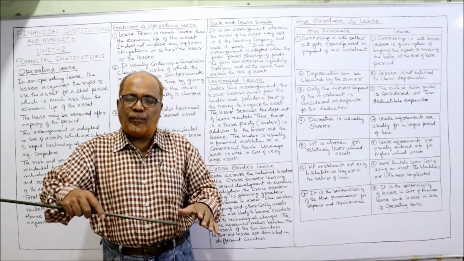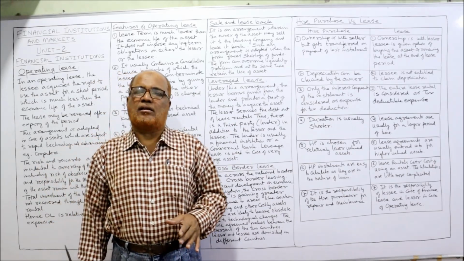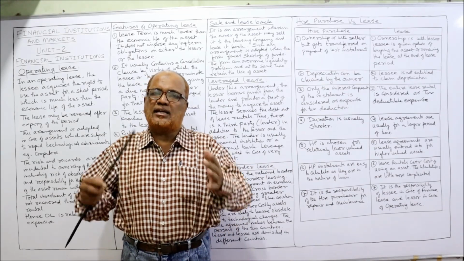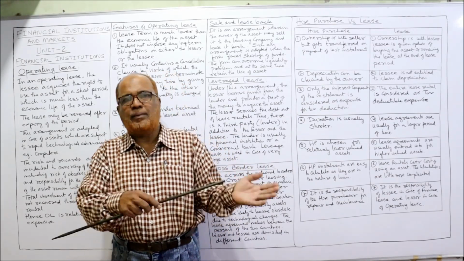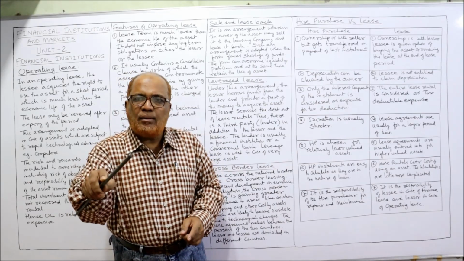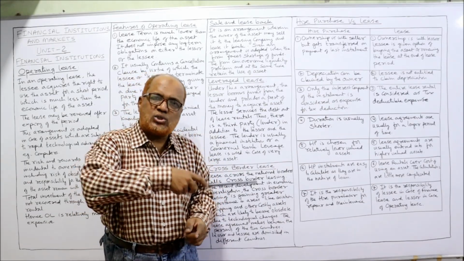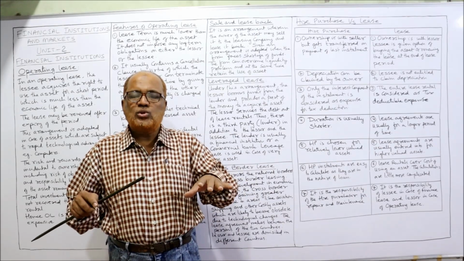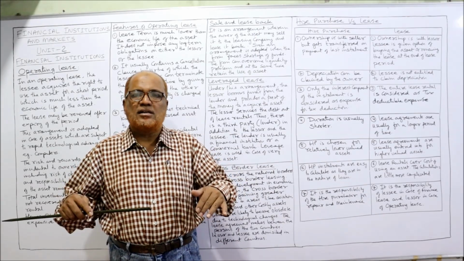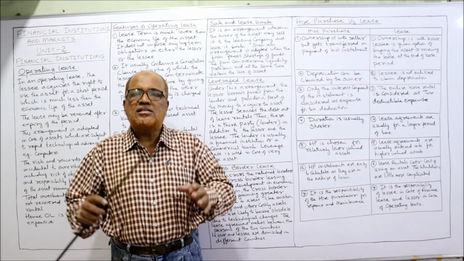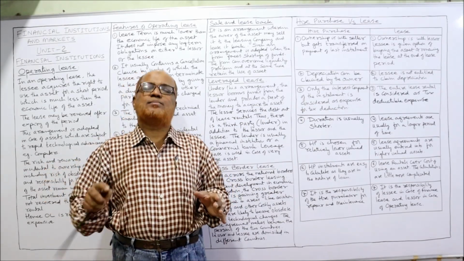This company will approach the leasing company, the lessor, and ask, will you purchase my asset? The leasing company will purchase the asset, and the same asset will be given on lease to the same company. So earlier, they were using the owned asset. Now, they are using the leased asset. This is called a sale and leaseback.